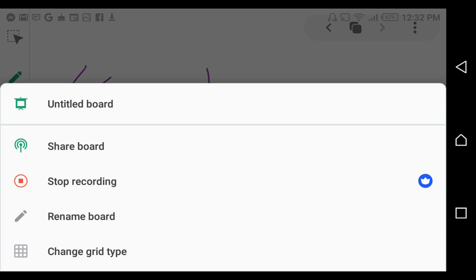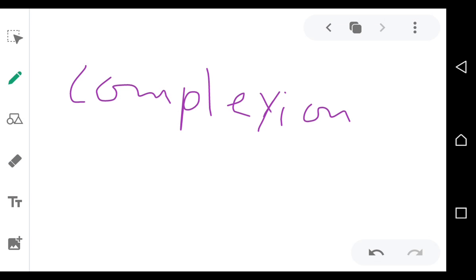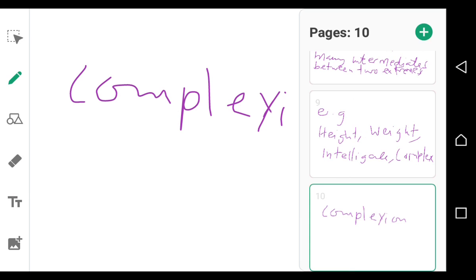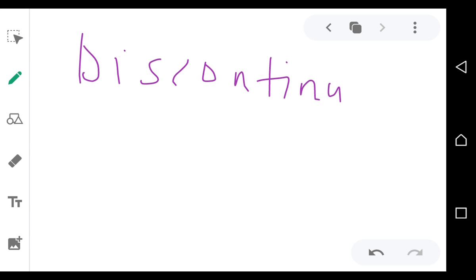The last type of variation is discontinuous variation. What is discontinuous variation?